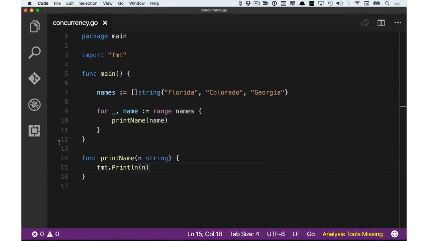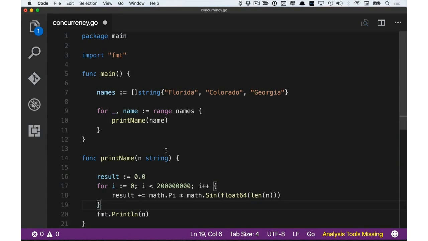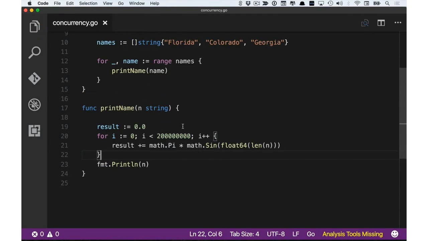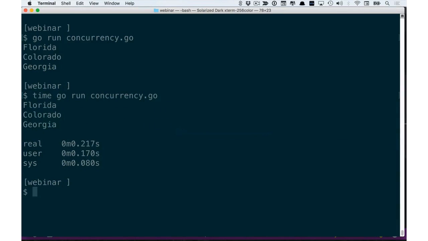Now we're going to go back to our program and add some processing that's going to consume quite a bit of CPU processing time. So I'm going to go ahead and paste this code. It's a fairly complex math operation that's going to loop 200 million times and execute this operation. Now, this is going to take quite a while. So let's save this file and run it again.